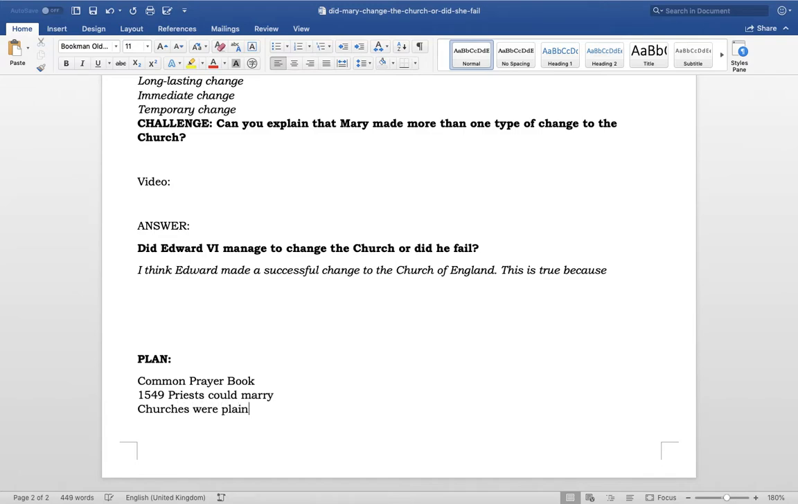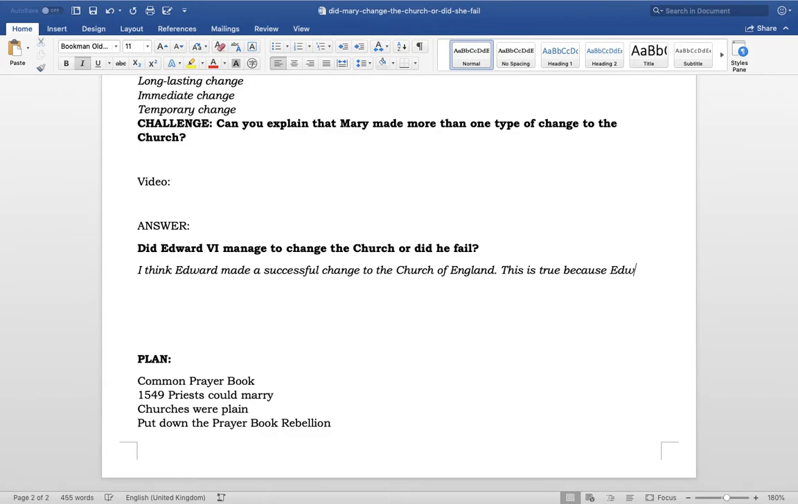And maybe we could talk about something about how he put down the prayer book rebellion. That's quite significant because that shows that a lot of people were really against this really, really strong change, but he'd put it down. So it will work in our paragraph as we go along. Okay, so let's start to write this. This is true because let's talk about the prayer book, Common Prayer Book first.